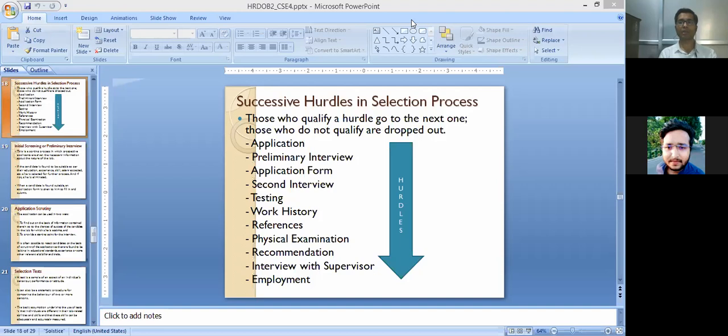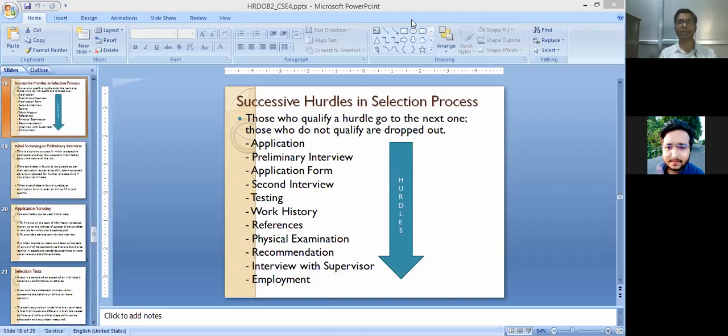What we saw in that hurdle race was that there were so many hurdles from the start point of the race till the end point of the race, and after completing all the hurdles, only one achieved first rank, and many failed during different hurdles in that race. Like that similar race, the selection process has several hurdles as well.